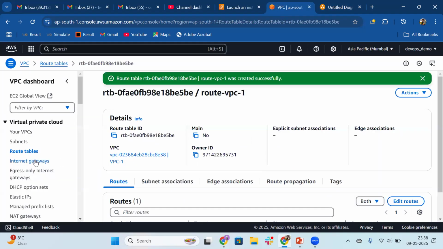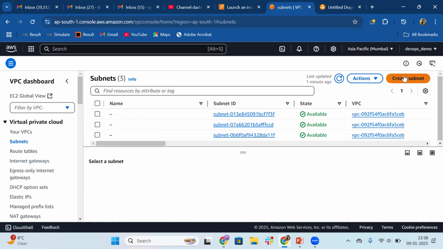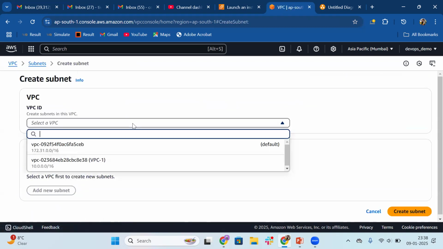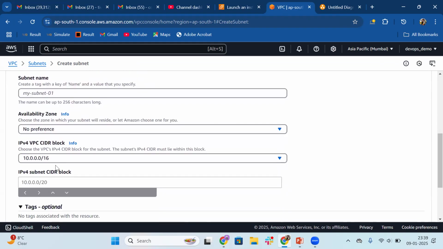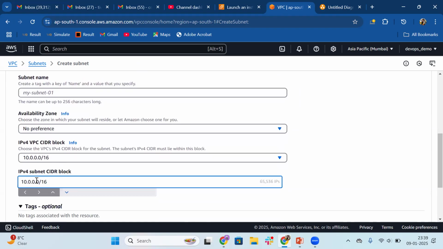So let me get to this subnet creation. Create subnet. Select a VPC, VPC1. For the CIDR, I will copy 10.0.0.0/16, but with the limited IP addresses, I will change /16 to /24, so that we will have 256 IP addresses.